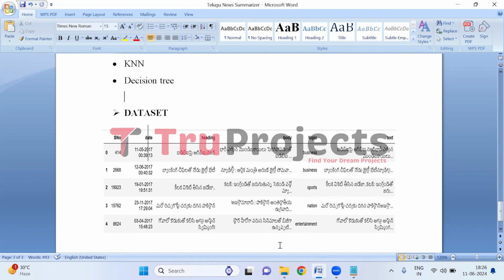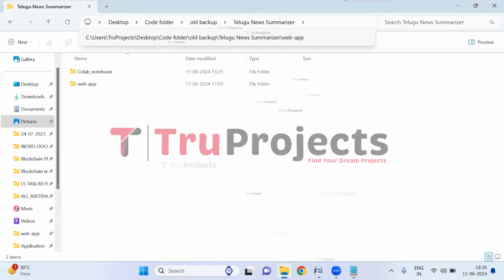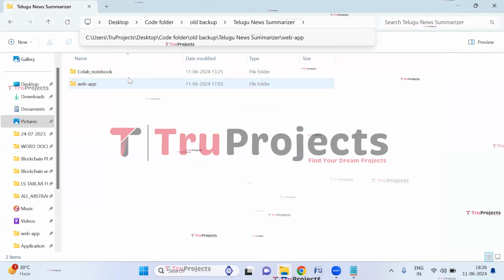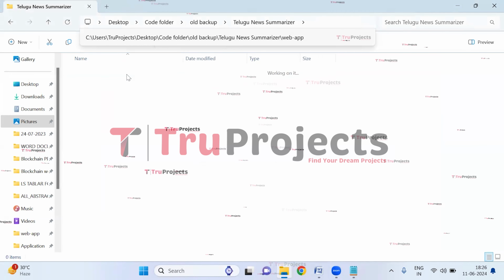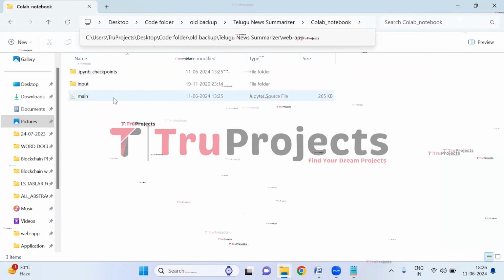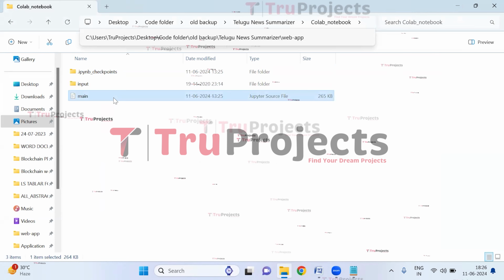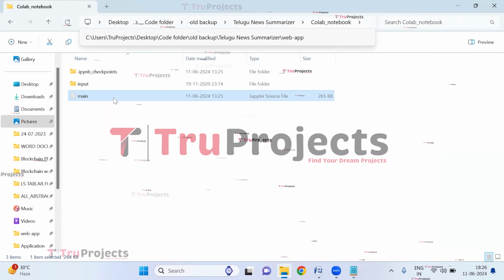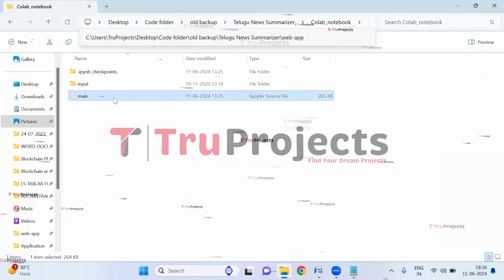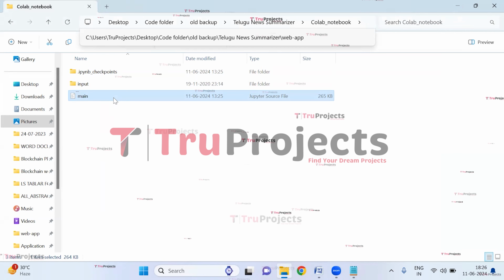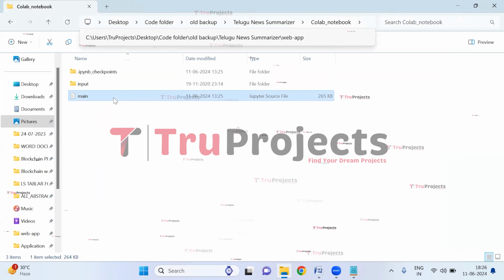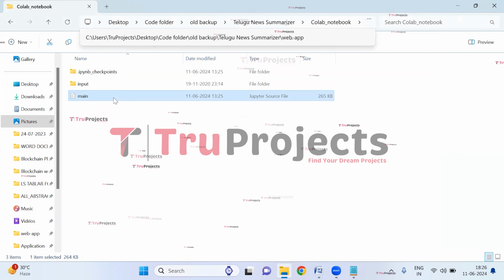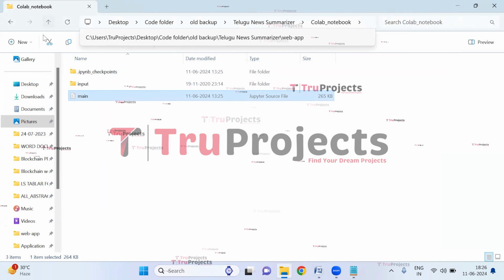To execute this project, first we need to open the code folder. So here in the code folder, we have the Colab notebook folder. Now let us open this. So inside this folder, we have the main.ipynb file. This is a Jupyter Notebook file which contains a combination of code, graphs, and outputs all in one place. It allows users to write and execute code in individual cells, making it a popular choice for data science.